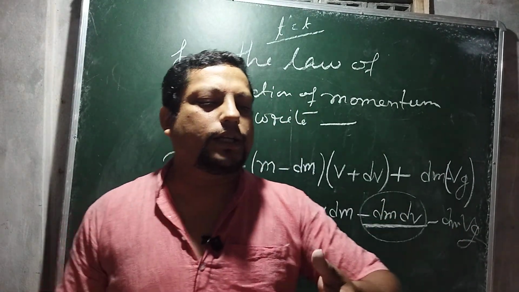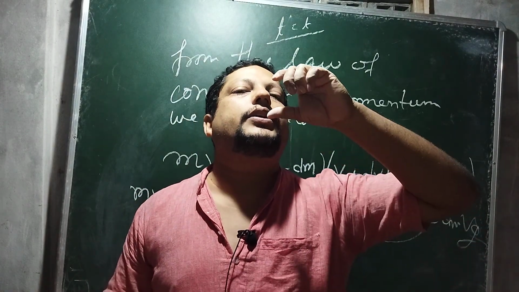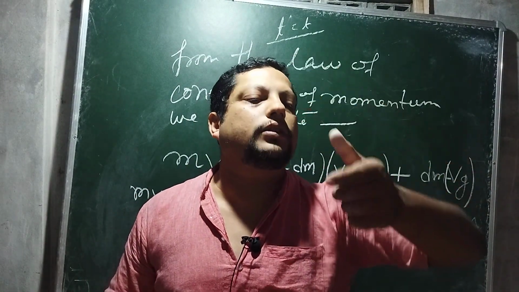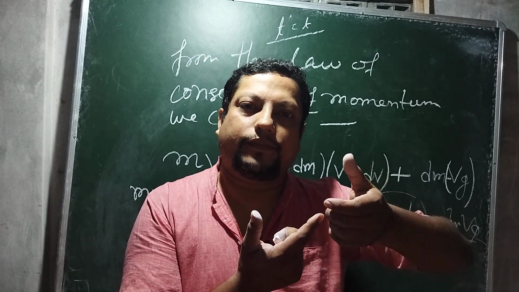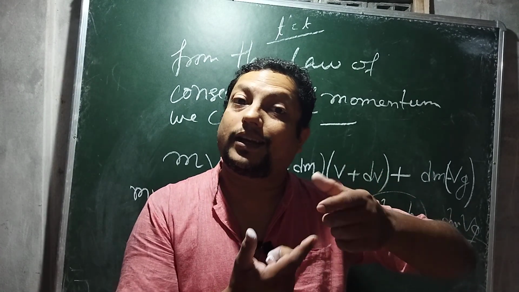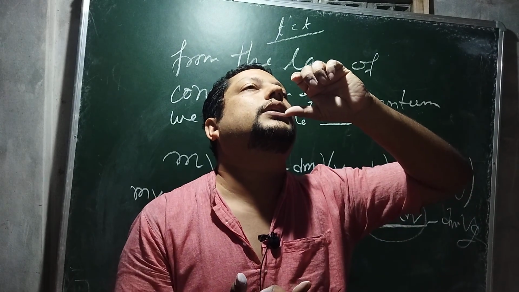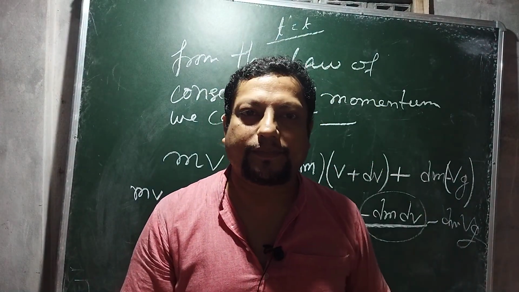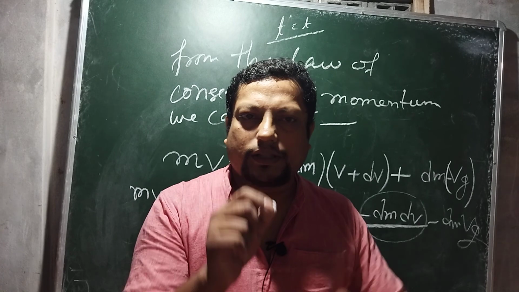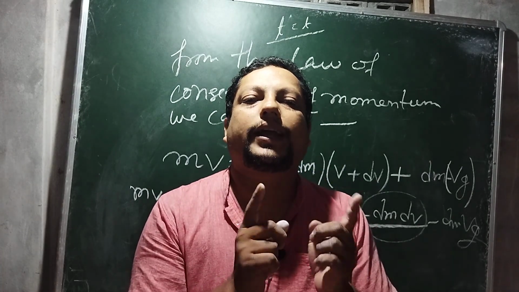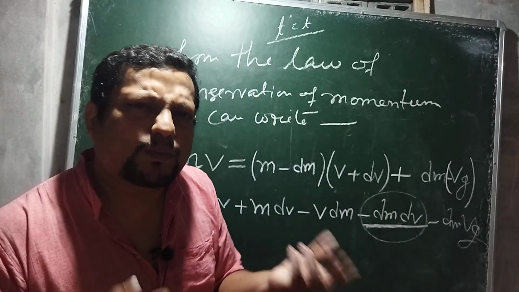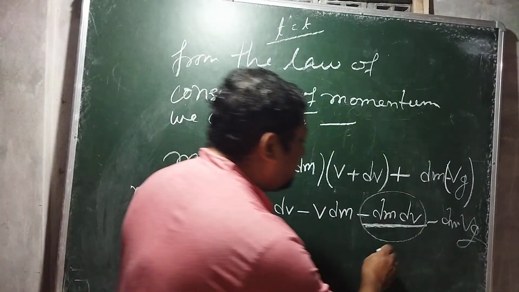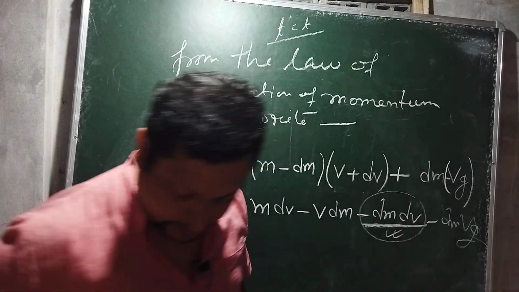If we take one glass of milk and we drink the whole glass, even though some milk will be left over, we can say I have drunk all the milk, though some milk will stick to the glass. So that is very small and can be neglected. This way this can be neglected.